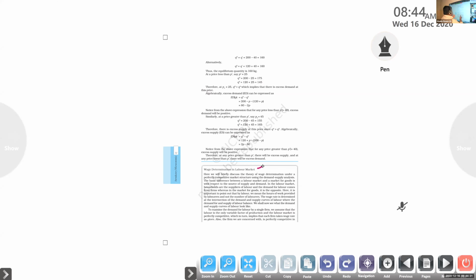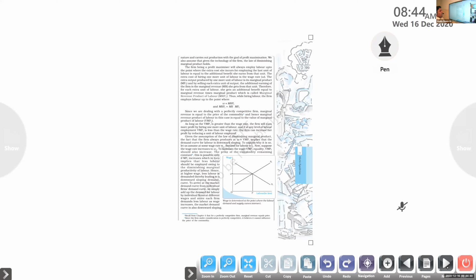In the first case, we are discussing only the demand part of labor, wage determination in the labor market. How a company or a firm will fix the wage rate. Here you can see the wage rate denoted with the letter W. So wage rate is always equal to MRPL, marginal revenue product of labor.